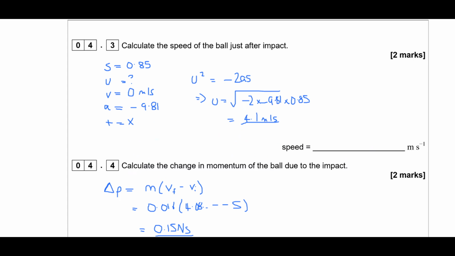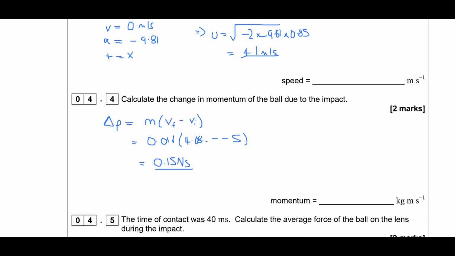Okay, so then to quickly go through 4.3, because it's essentially the same method as before, we want to calculate the speed of the ball just after impact. So essentially we want the initial speed in the upward direction. So we know it reaches a max height of 0.85. We know it ends up at 0 because that's when it matches maximum height. And we know the acceleration is against the motion here. So that's why we've got a equals minus 9.81. So using the same equation, because we still don't have time, we can do the calculations and end up with 4.1 meters per second there.